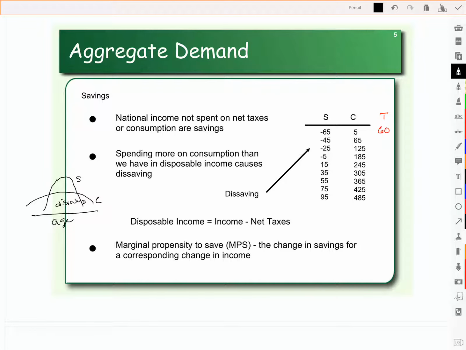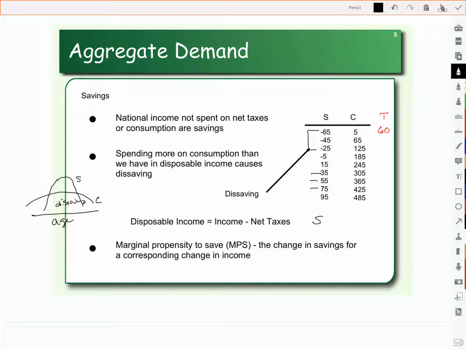But we're not looking at it over time here. We're looking at it as income changes. What happens to our savings as our income increases? So notice at low levels of income, we were dissaving. And as our income gets higher, we start to put more and more money into our savings account. And so in a moment, we're going to plot that savings function.